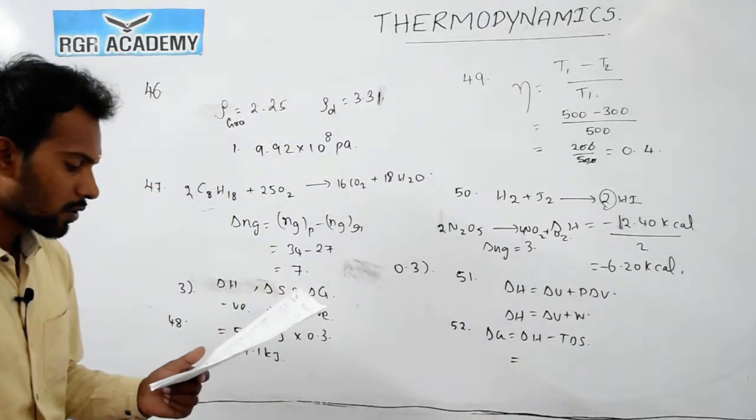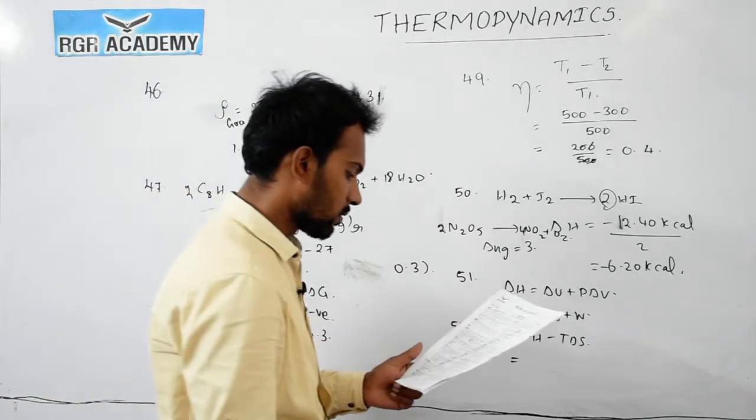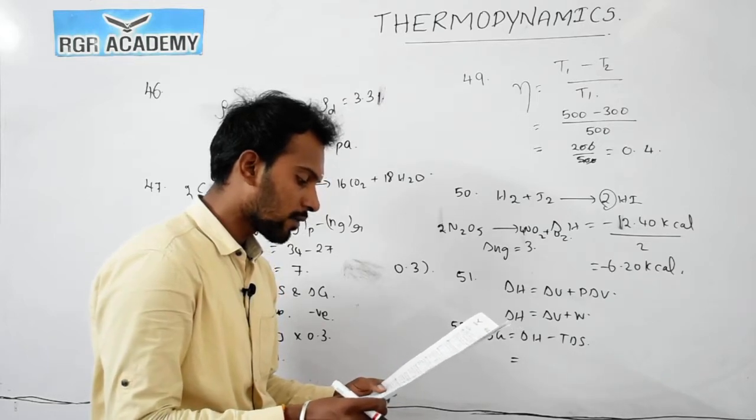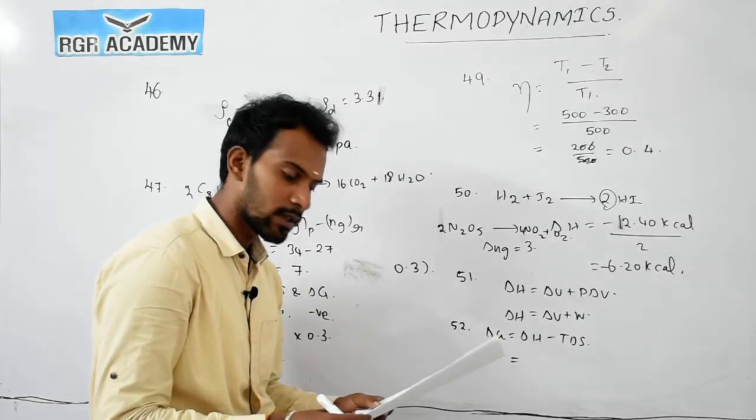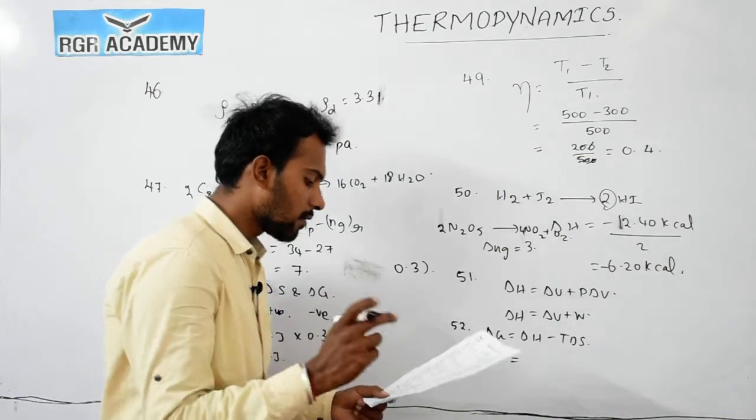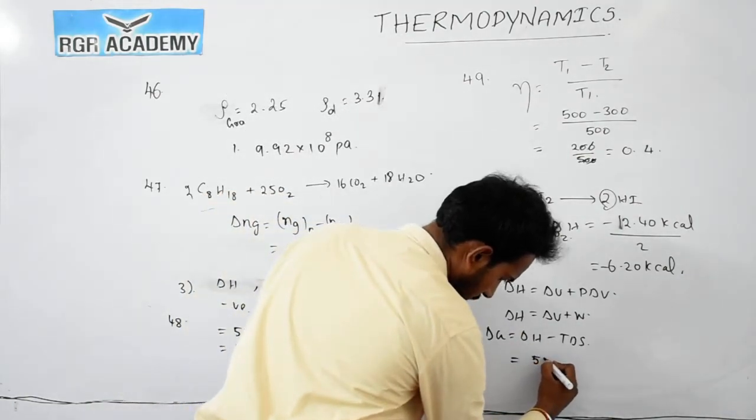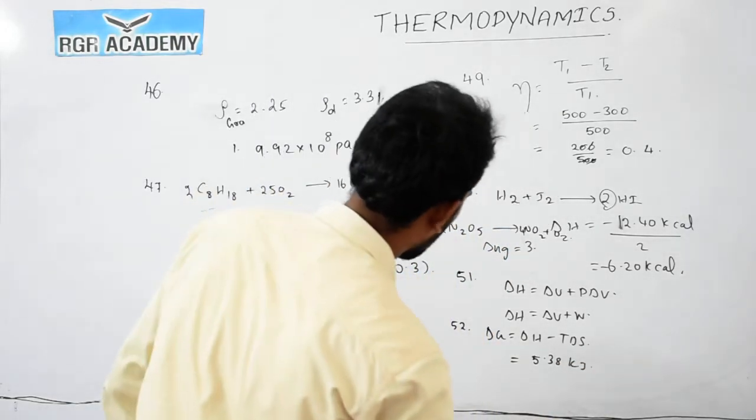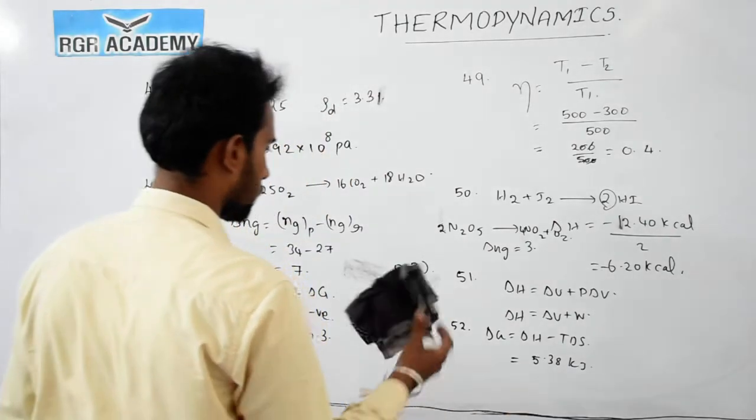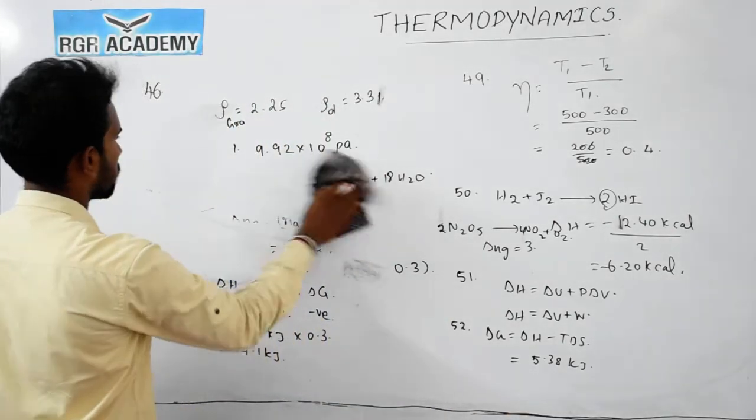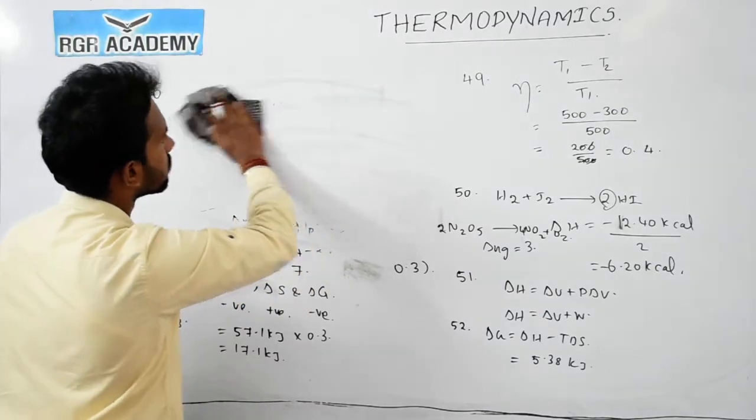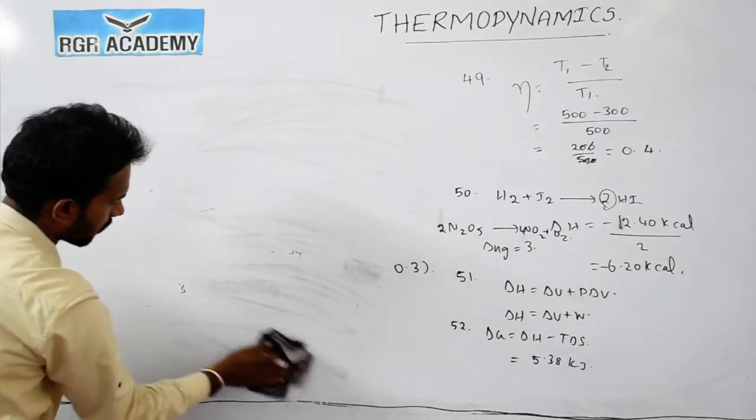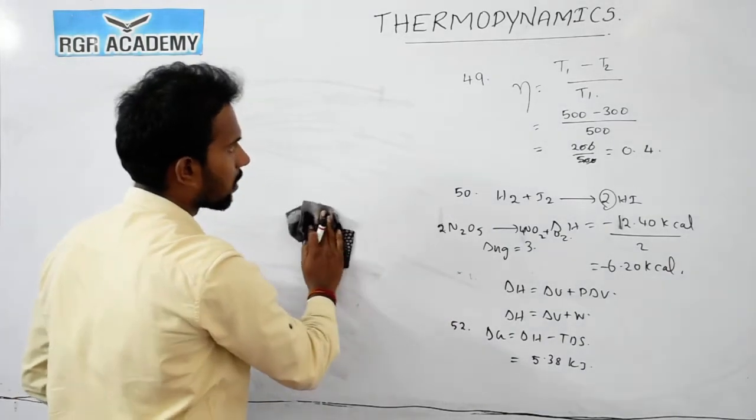So when you simplify this, the entropy is always positive in nature. So the value is 5.38 kilojoule. Now check question number 53.